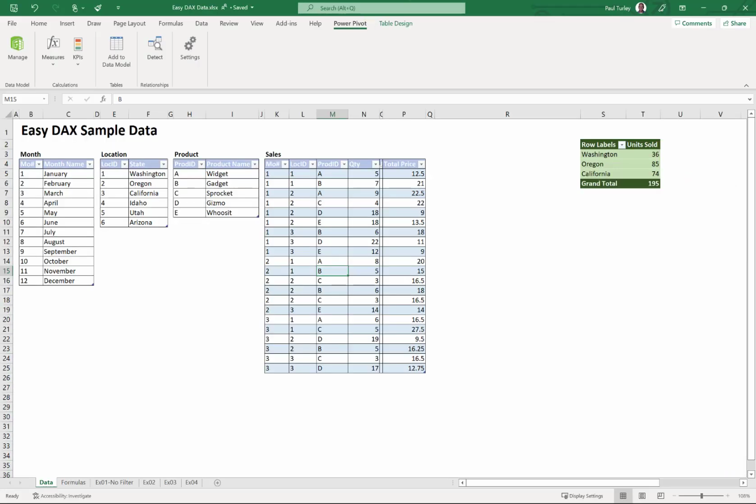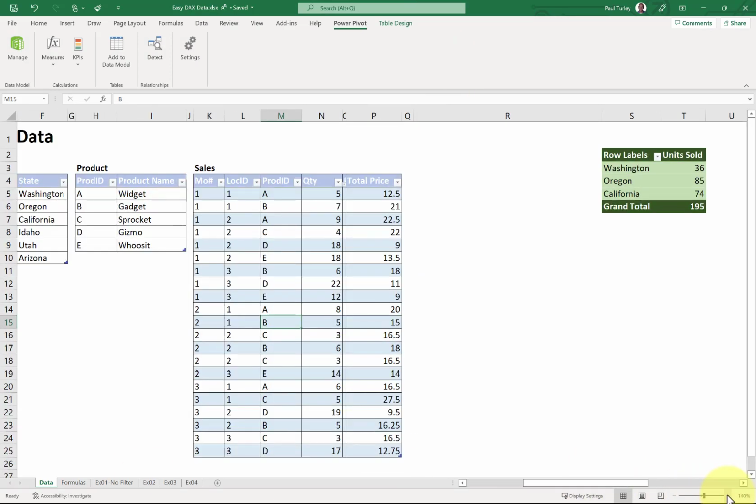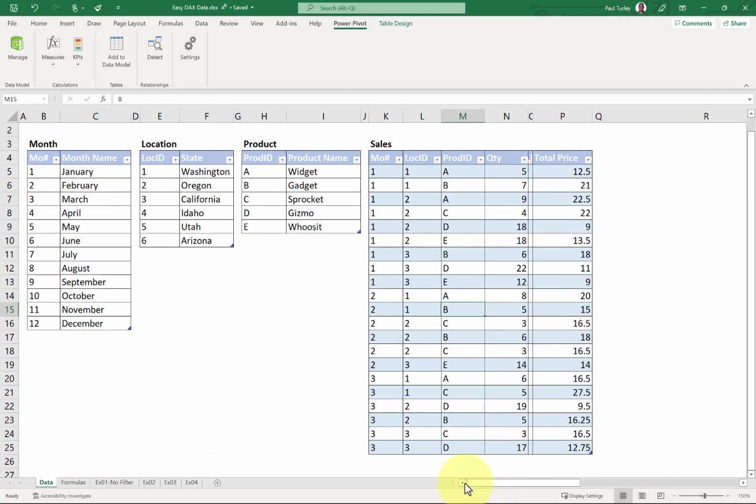where I can demonstrate some of these concepts. So we'll just zoom in here a little bit. Here you can see on this worksheet, I have 4 tables. These are just ranges of cells that have my month information. So I have a month number and a month name. Here I have location information. There's a location ID with the name of a U.S. state. This is very, very simplified data for the purpose of demonstration.